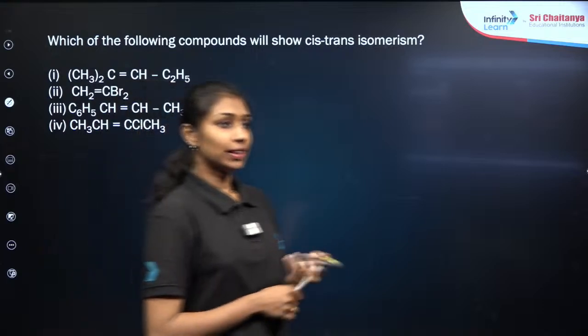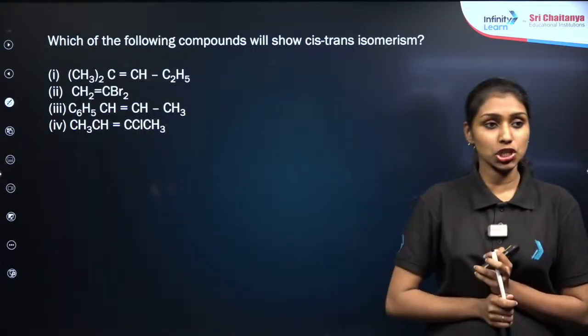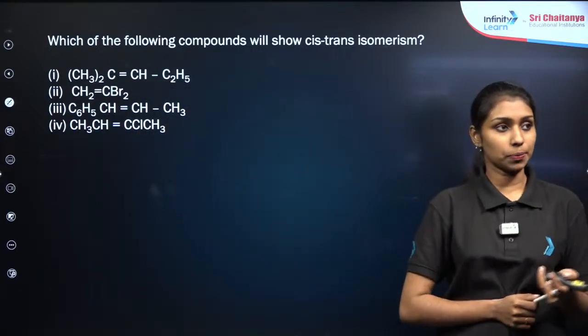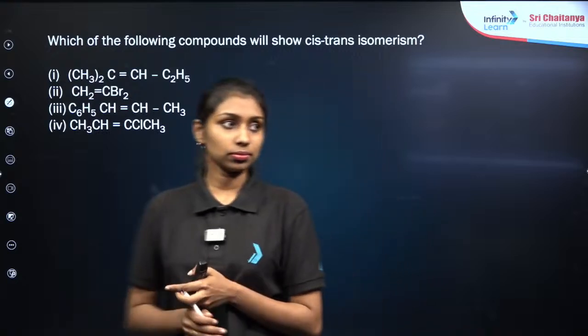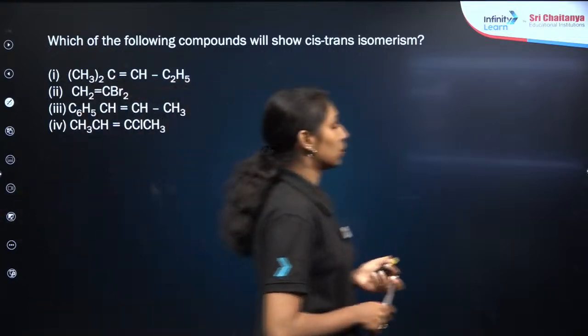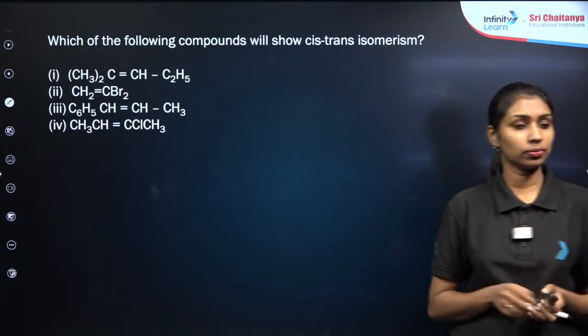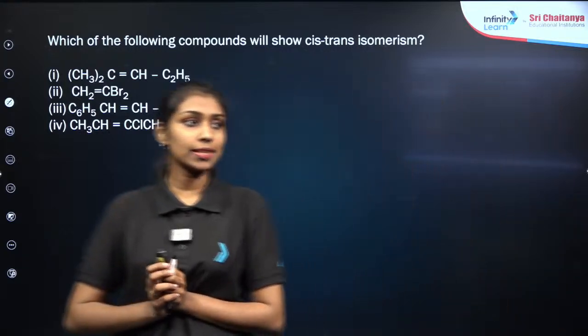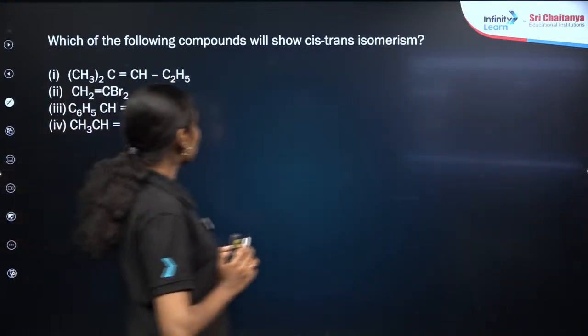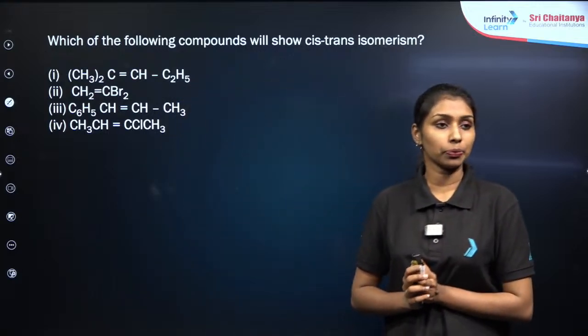4 different compounds are given here. You have to identify the compounds which are showing cis-trans isomerism. What will be the answer? Which of the following compounds will show the cis-trans isomerism?